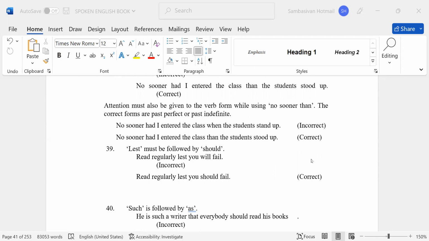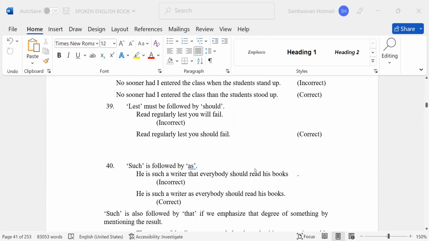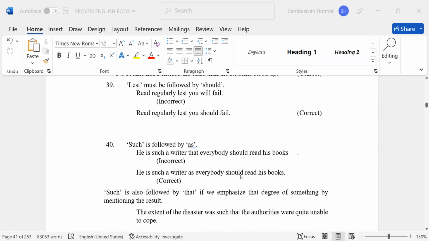Past tense. Number 39. Lest must be used with should. Read regularly lest you will fail. Incorrect. Read regularly lest you should fail. Continue. Number 40. Such is followed by as.